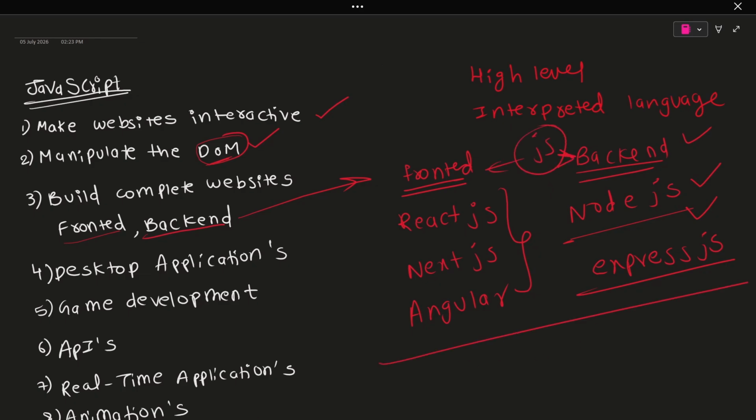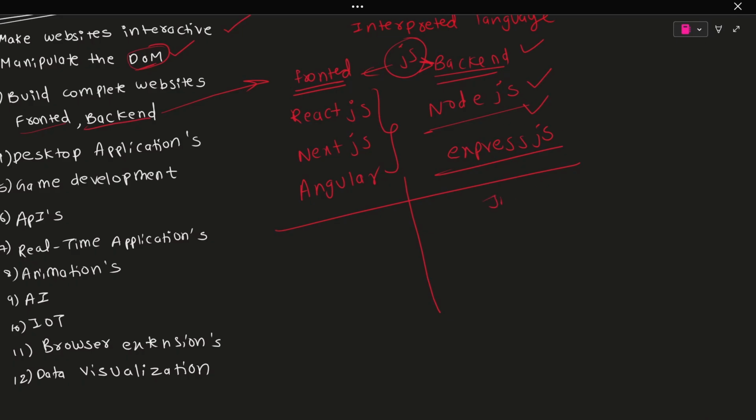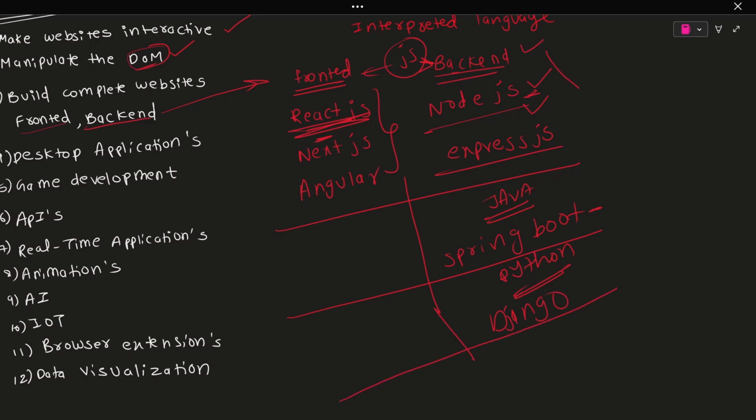If you change the backend to Java, not JavaScript but Java, that is known as Spring Boot. This is also one of the popular frameworks. With Spring Boot you can also use React.js. With a backend like Node.js, you can also use React.js. If you want to shift to Python, there is something known as Django. This is also a popular framework for Python. If you change the backend services, you can alter the complete framework, but you can keep the front end as it is.